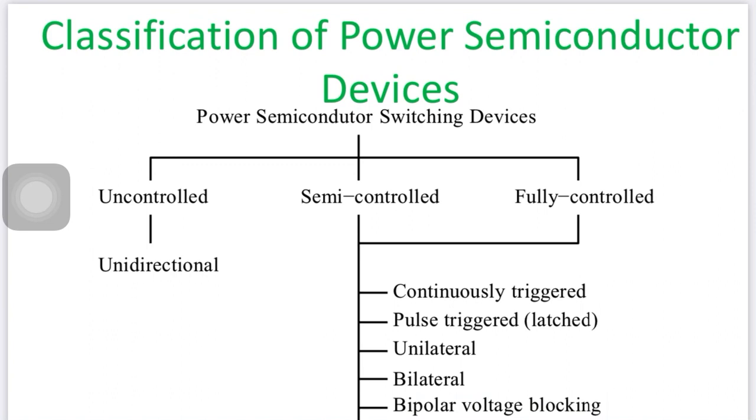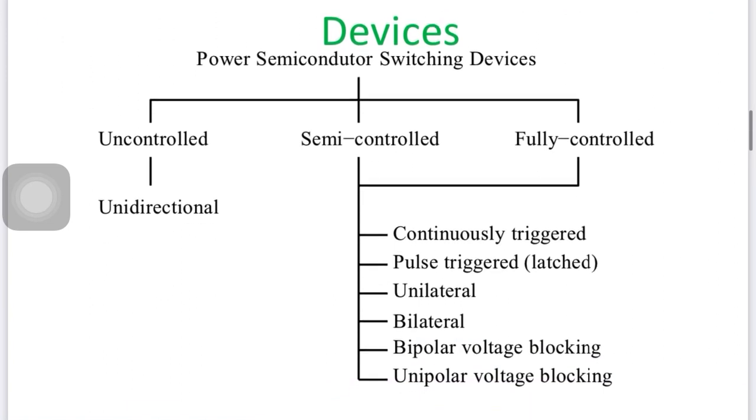Now, semiconductor types may be bidirectional or unidirectional. Then there is continuous triggering type. Trigger means turn on, triggering means we are doing some process to turn something on. So, continuous triggering, pulse triggering, unilateral, bilateral, bipolar voltage blocking, unipolar.